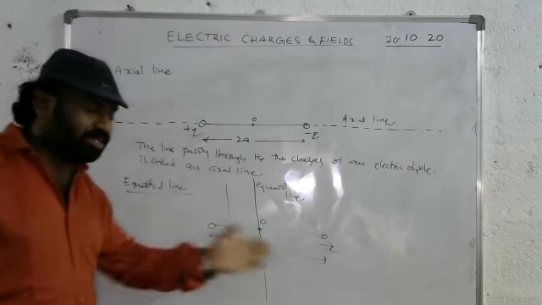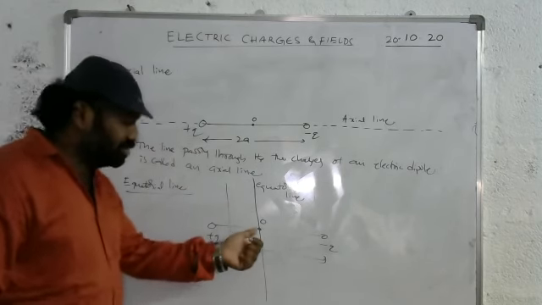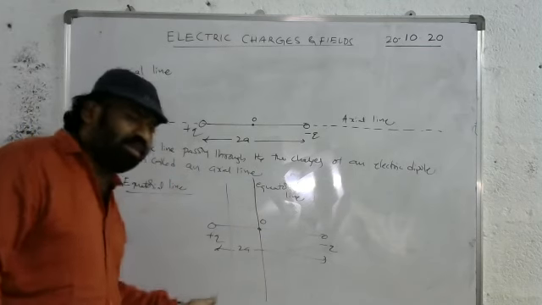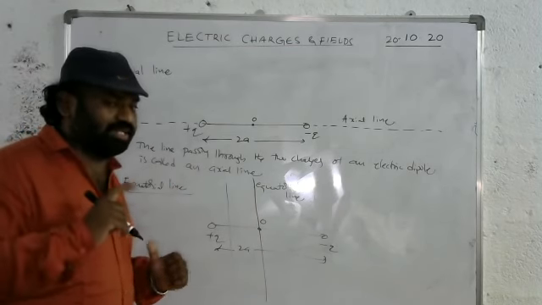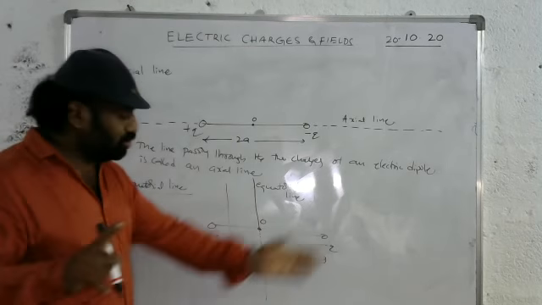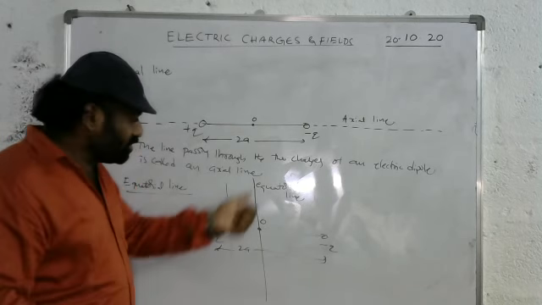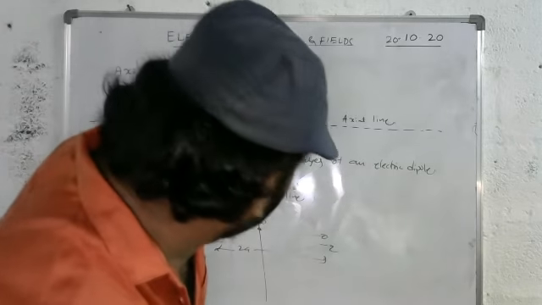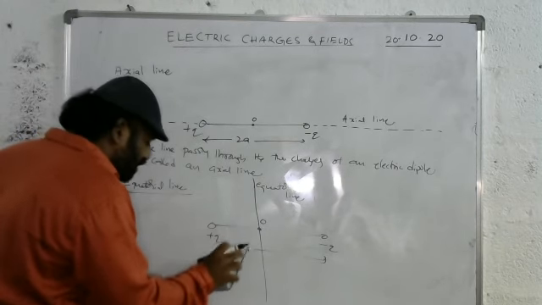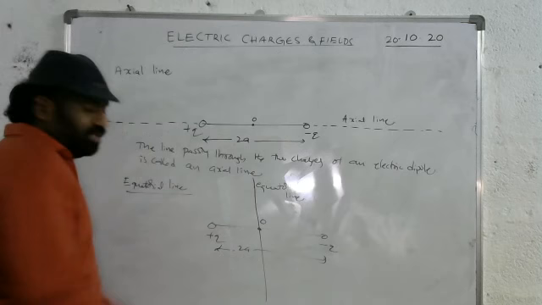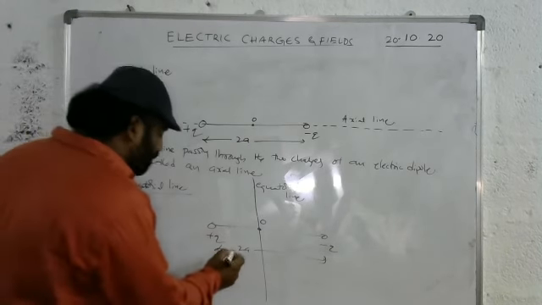Here I am considering a line. This is also perpendicular to the axial line, but it is not passing through the center of the electric dipole, so it is not considered an equatorial line. An equatorial line must be perpendicular to the axial line and pass through the center of an electric dipole.